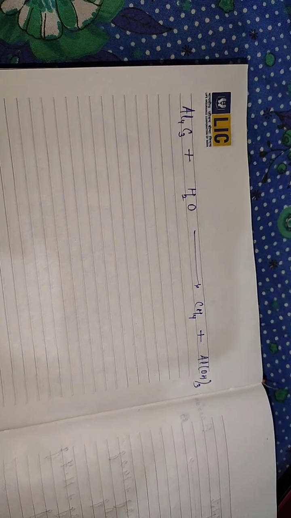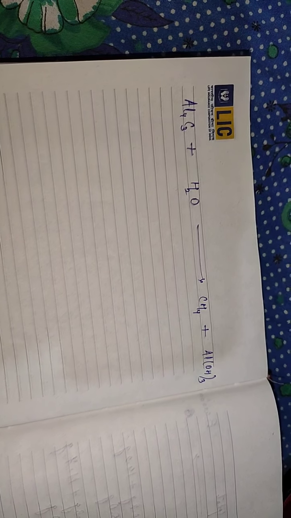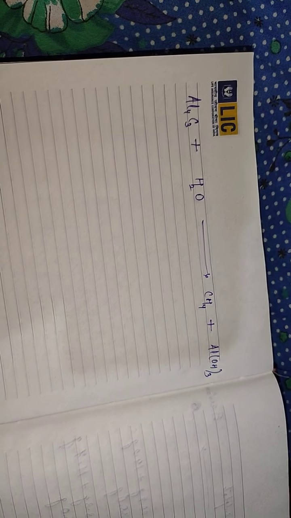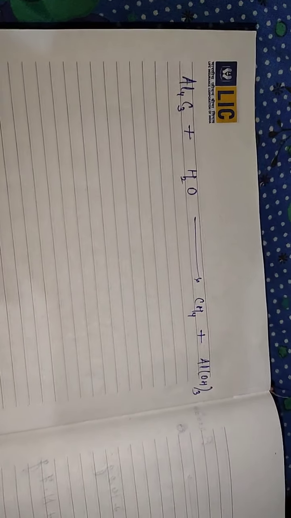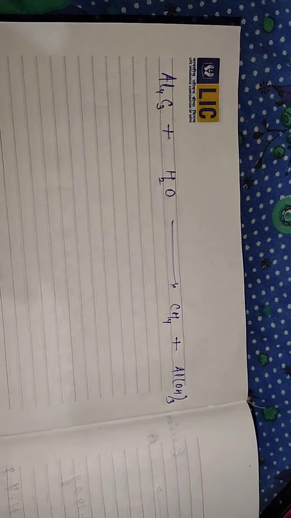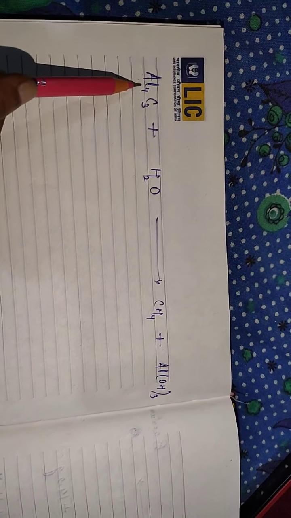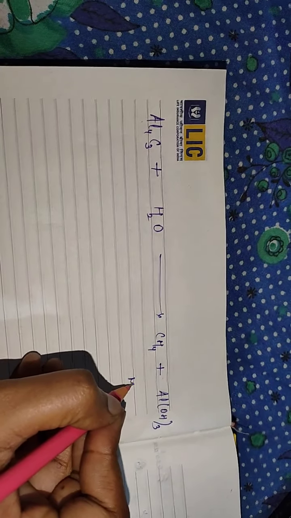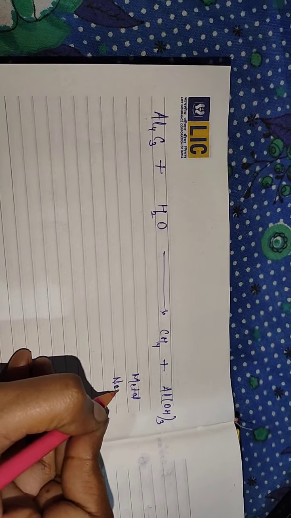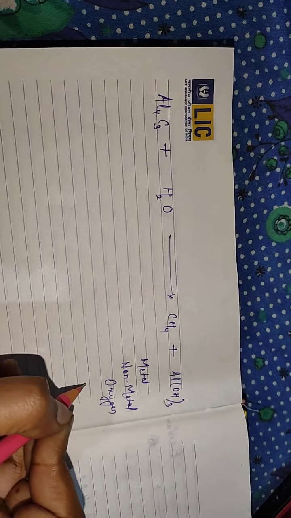So before solving any equation for the law of conservation of mass, you have to balance the chemical reaction or equation. Now I'm going to show you how to balance, as I know that you know, but still just take a rough concept. See here, aluminium, how many aluminium atoms here? 4, right? Whenever you are balancing, you follow this order. First you balance metal, then non-metal, then oxygen, then hydrogen.